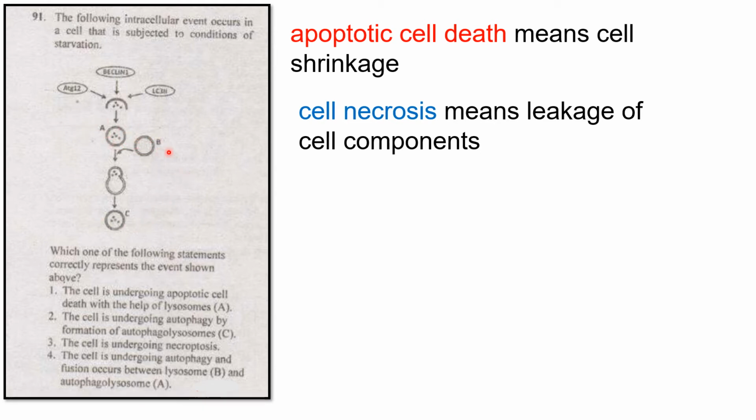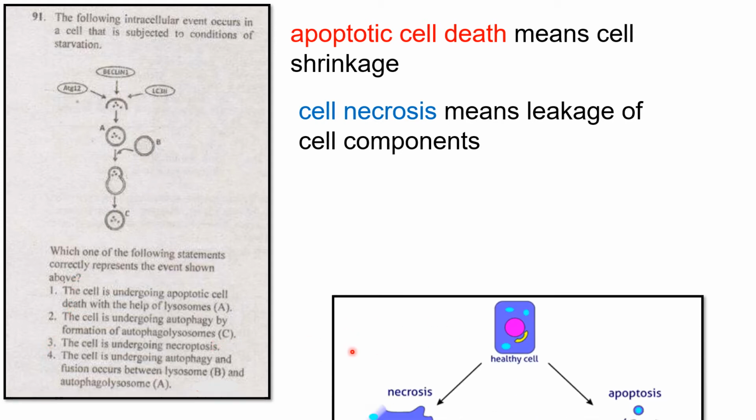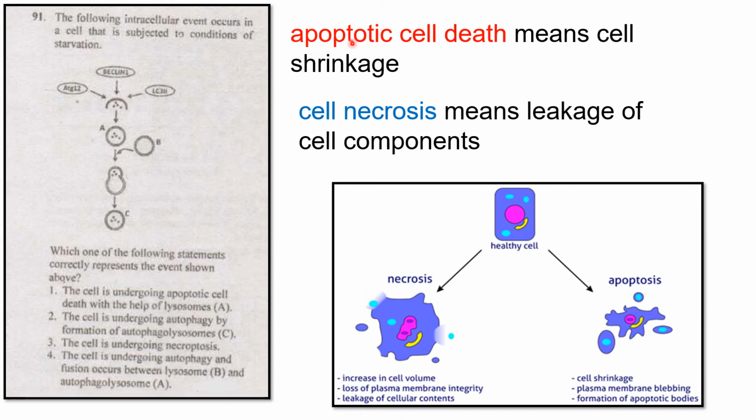This is apoptotic cell death, like this cell shrinkage. It is a normal cell. See, small like a small cell. It means shrinkage. And necrosis means you see this sky blue, this blue color, this yellow color coming out from the cell. That is necrosis. So both are not possible according to this diagram. Let's see. Again, we will go in depth. Maybe the second or fourth are possible.